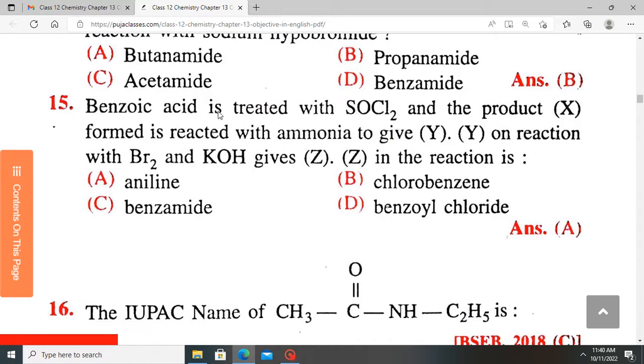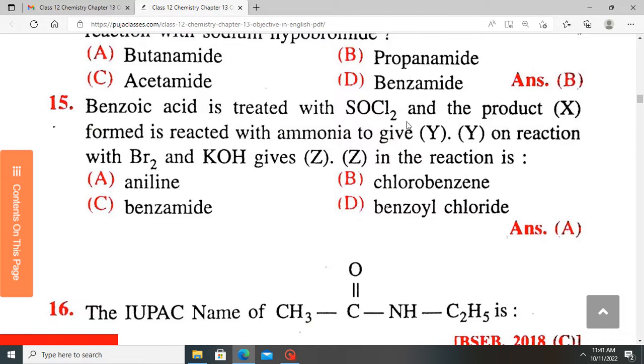Benzoic acid is treated with thionyl chloride, and the product X formed is reacted with ammonia to give Y, and Y on reaction with bromine and potassium hydroxide gives Z. So what reaction is this? So what is the Z? Let's take them one by one. When benzoic acid is added to thionyl chloride, we are going to produce benzoyl chloride. If the benzoyl chloride is treated with ammonia, we are going to produce an amide, which is benzamide.